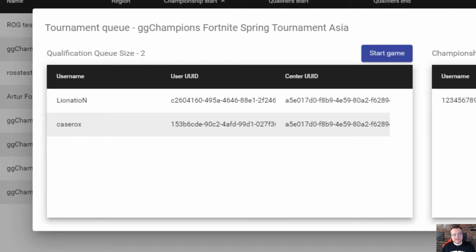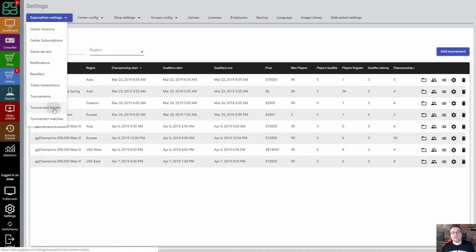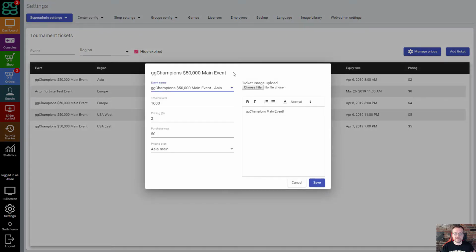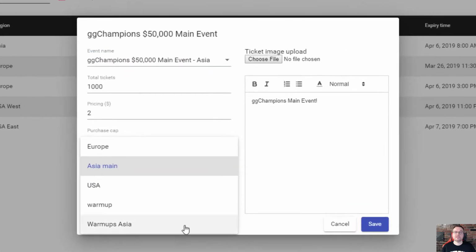Not only that, but this area allows us to actually start the game queues once everything is ready and set up. So once we create our tournaments, then we can create our tournament tickets. So this is critical because this is how all of our locations that are participating actually purchase tickets. So we can go into these and we can say, okay, this ticket is for this event. This is how many tickets are available. And then we can create different pricing plans based on how we want to sell these tickets.